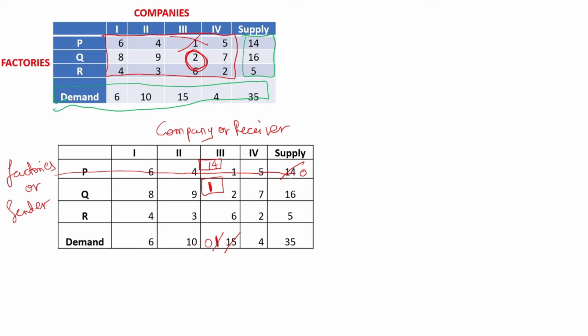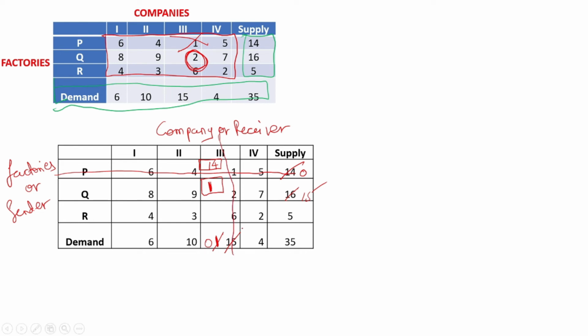Because company 3 doesn't want 16 items. So what will Q do by giving 16 items? It is a waste, right? He needs only 1, so Q will give him only what he needs. Okay, 1 is given. So how many are left? Total 15 are left. And here 0. So company 3's demand is fulfilled.